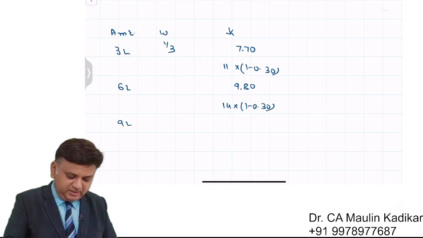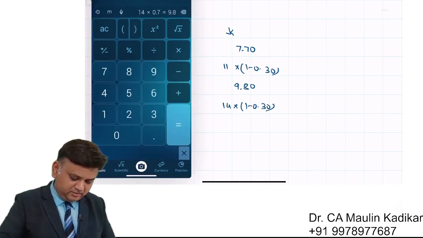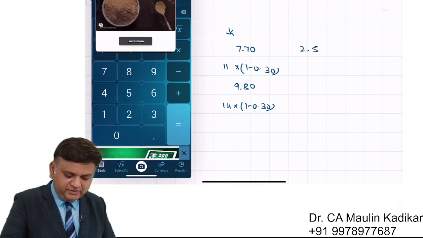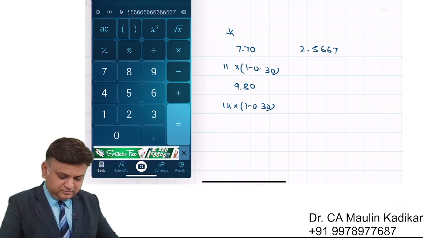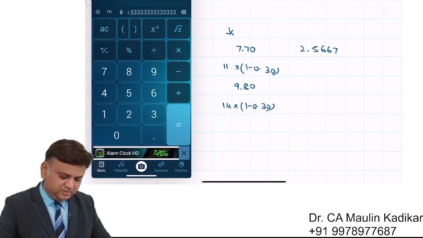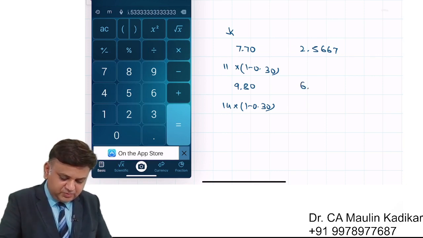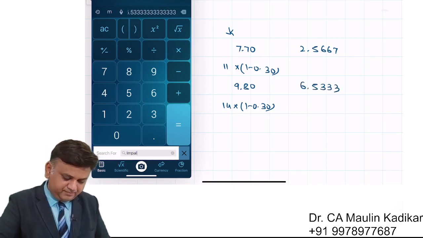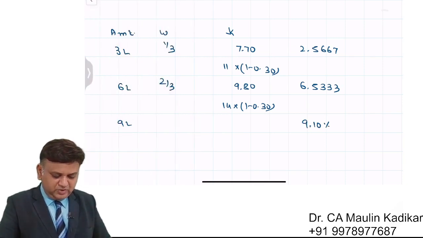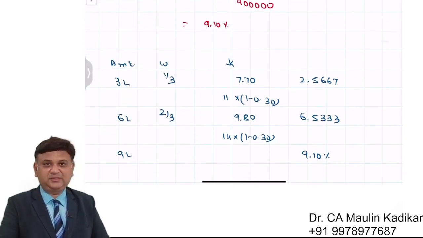So the weights are 1 by 3 and 2 by 3. 7.7 divided by 3 comes to 2.5667. 9.8 into 2 divided by 3 comes to 6.5333. So we just have to add both of them. 2.567 plus 6.5333 comes to 9.1. This is also the way you can calculate the answer.